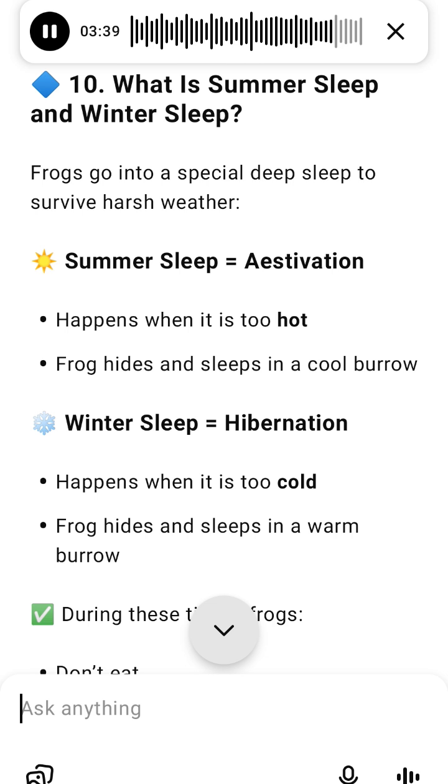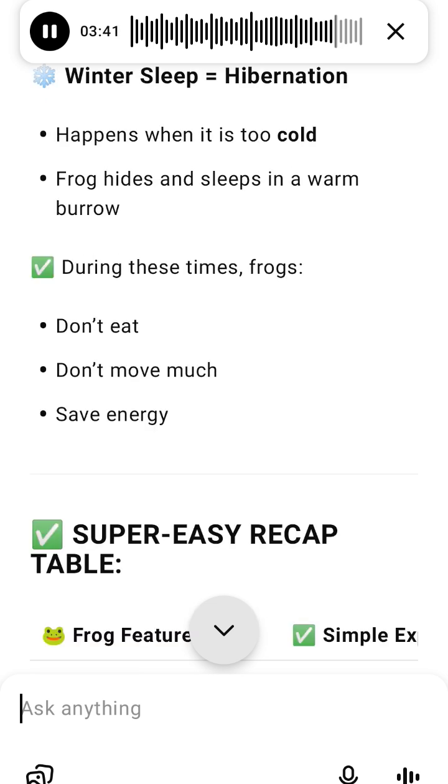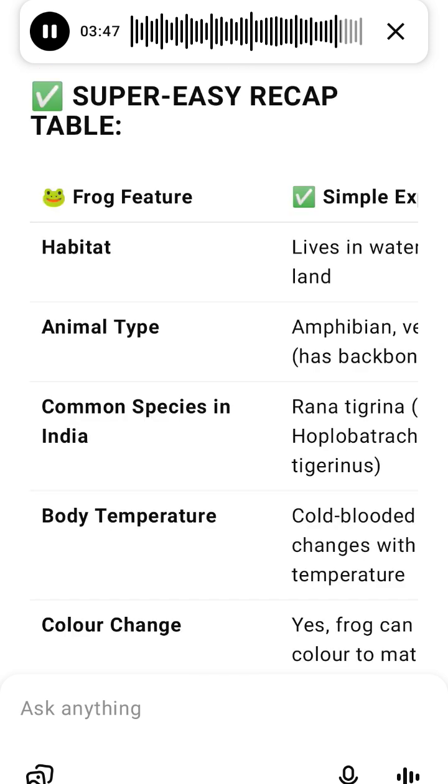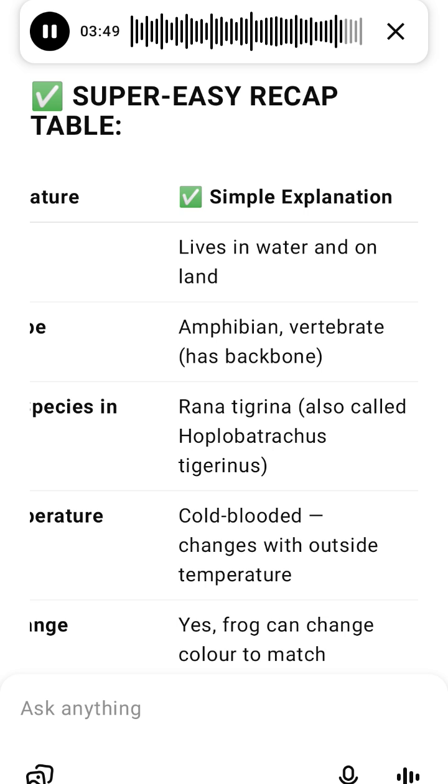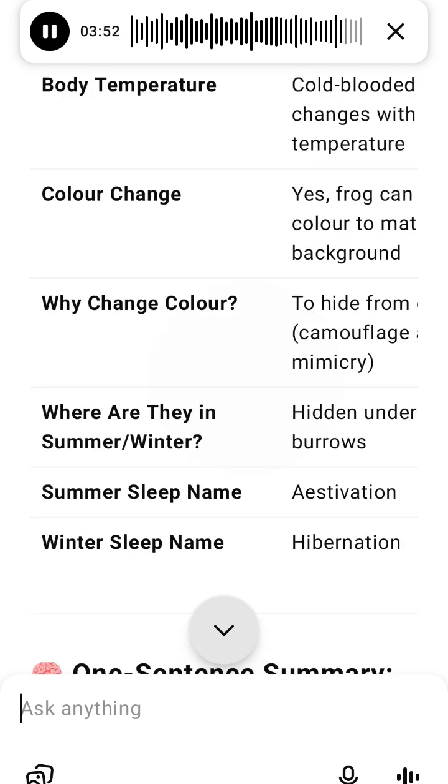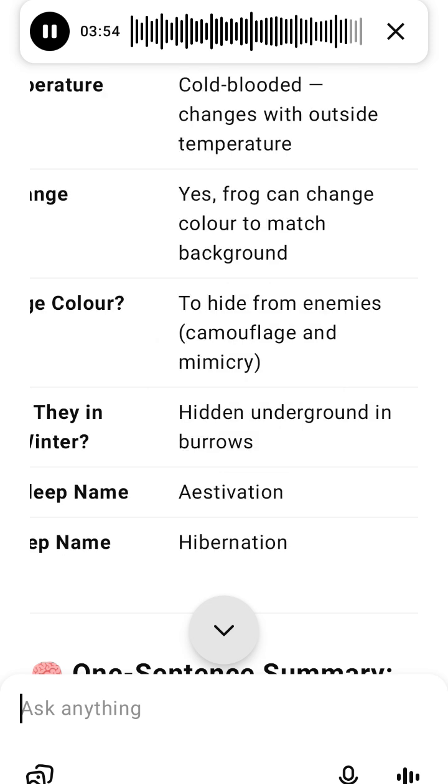Where are they in summer and winter? Hidden underground in burrows. Summer sleep name: estivation. Winter sleep name: hibernation. One sentence summary: Frogs are cold-blooded amphibians that live on land and in freshwater, change their colour to protect themselves, and survive extreme weather by sleeping in deep burrows during summer, estivation, and winter.